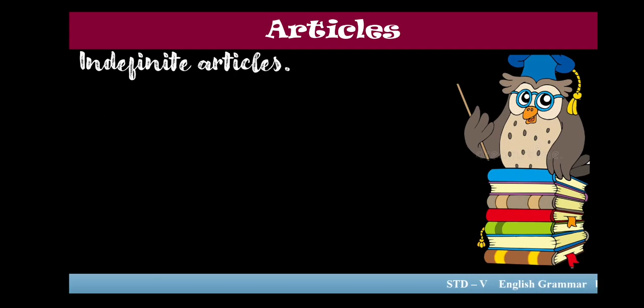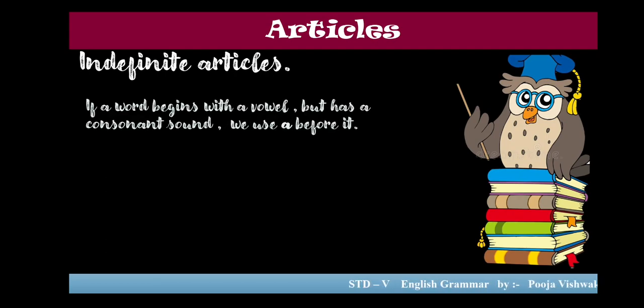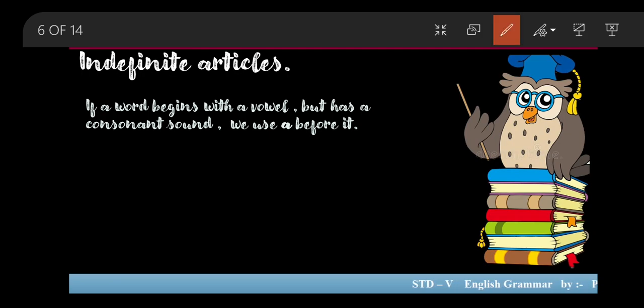Very important thing that we need to remember here, children. Generally children make mistakes here, but if you remember this concept, definitely you won't make any mistake. Suppose a word is beginning with a vowel like a, e, i, o. I hope you all know vowels, no? Let me write it so that you remember.